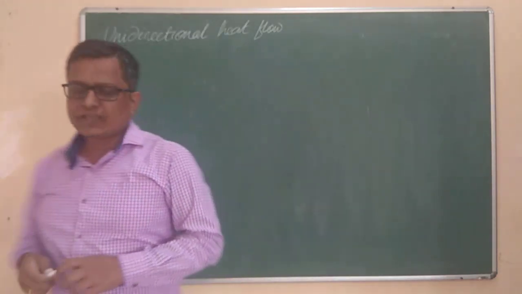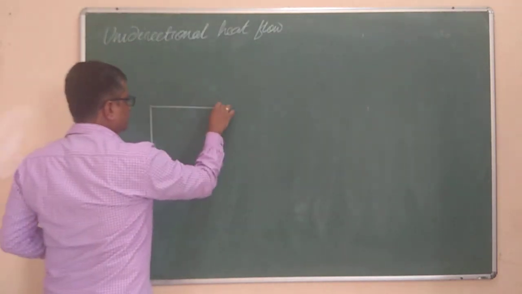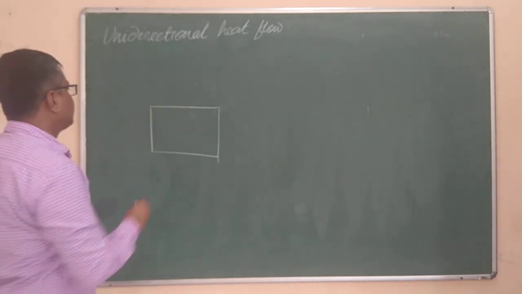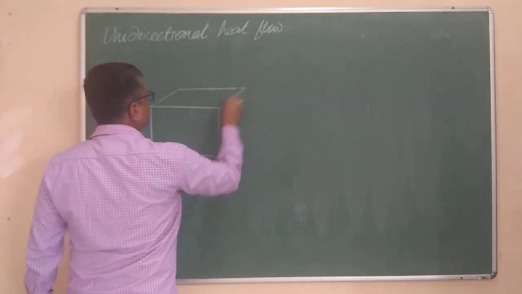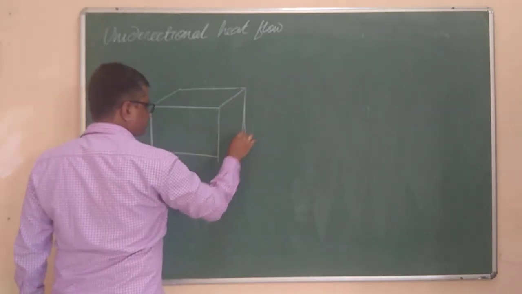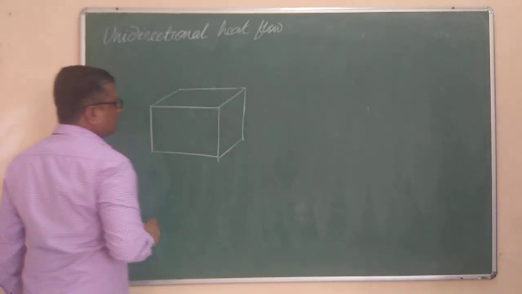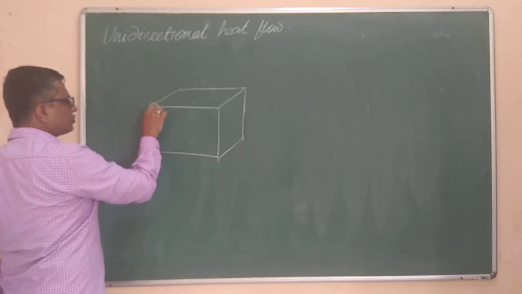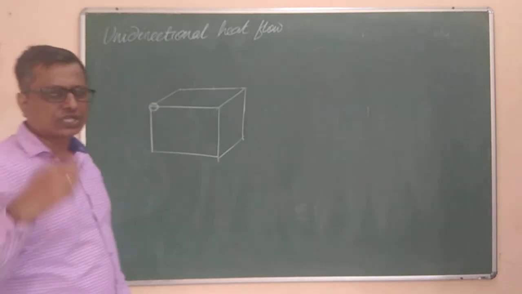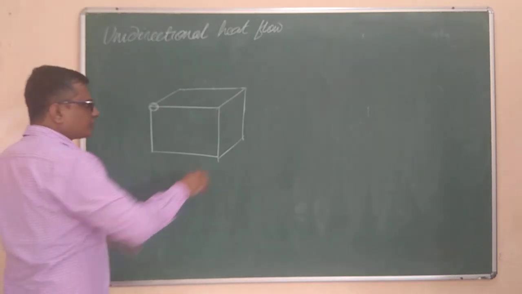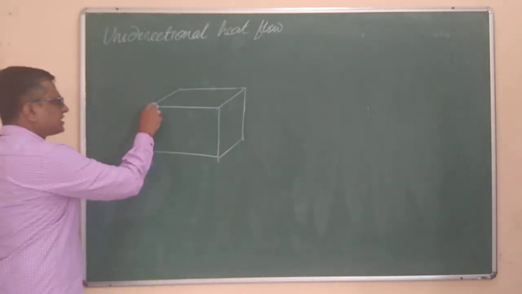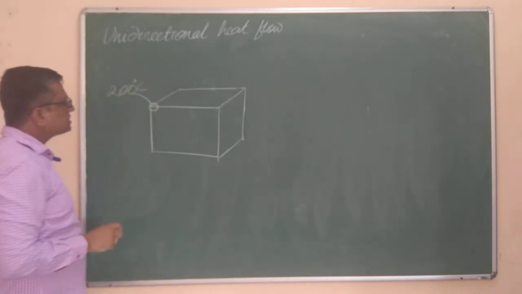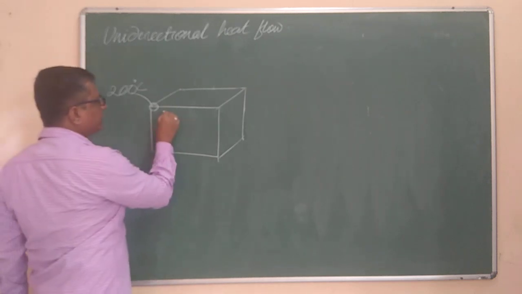Now if I take one example, first of all let me show you what is three-dimensional heat flow, and from that example you will understand what is one-dimensional heat flow. Say this is a cube-like structure, and if I heat up only this corner of the cube to a very high temperature, the entire block is at about 20 degrees Celsius, and suddenly I increase the temperature of this end to 200 degrees Celsius, then obviously the heat will start to flow in this direction.